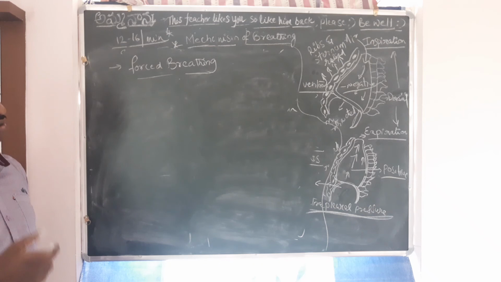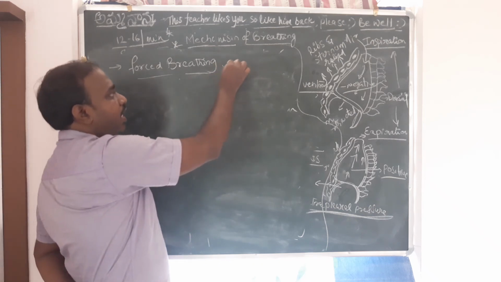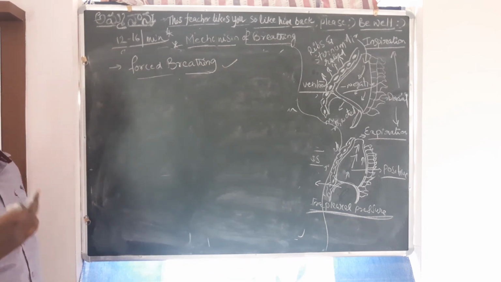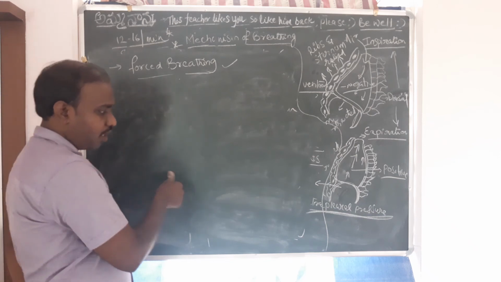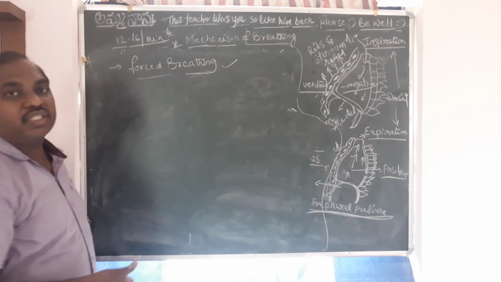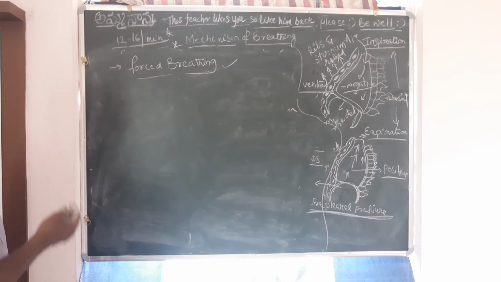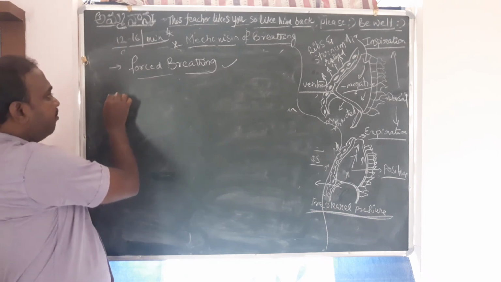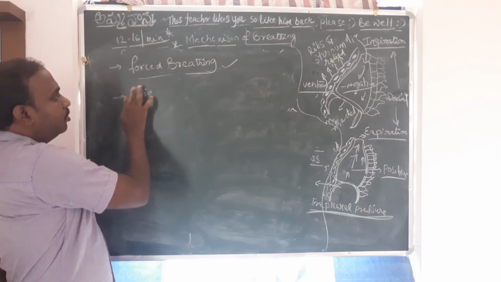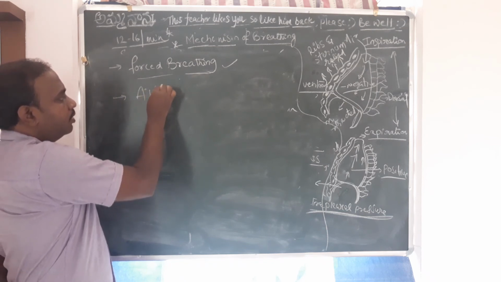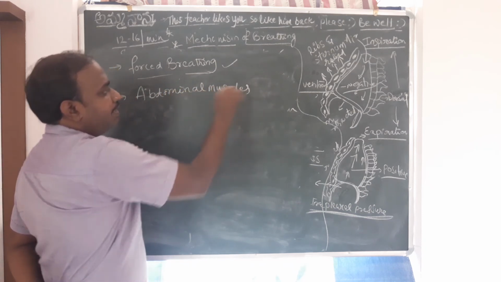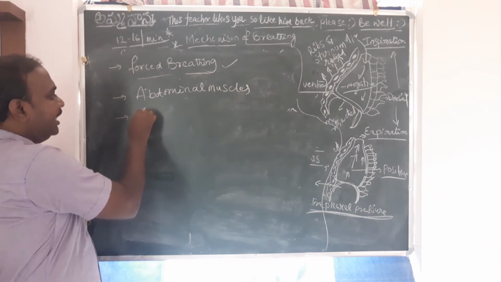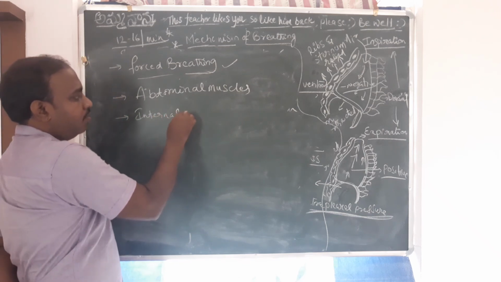And in a situation where the body needs excess amount of oxygen, then you will have the forced breathing, especially when you are exercising or running off from a dog or something, right? When you are being chased by a dog, you obviously will have to run, and for the running, you need more oxygen. In that case, forced breathing. And what muscles? The abdominal muscles and internal intercostal muscles.